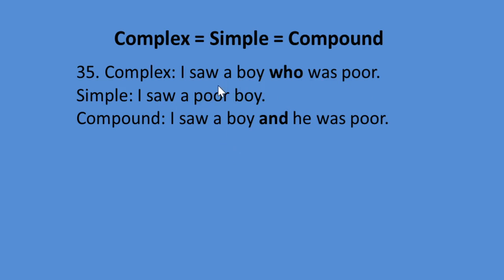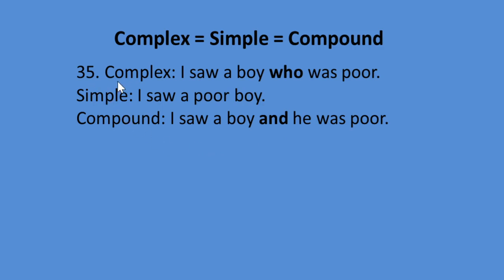If you want to make it a compound sentence, we have to omit who and we have to make two simple sentences, and two simple sentences will be joined by a coordinating conjunction and. I saw a boy, a simple sentence. He was poor is also a simple sentence. So these two sentences are joined by and, a coordinating conjunction, to make it a compound sentence.